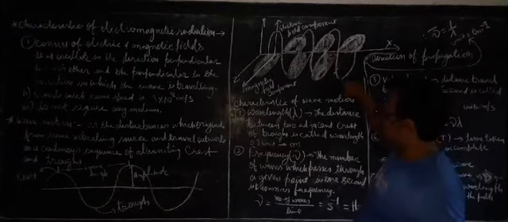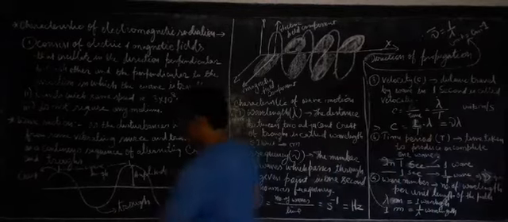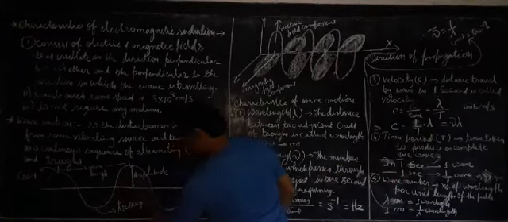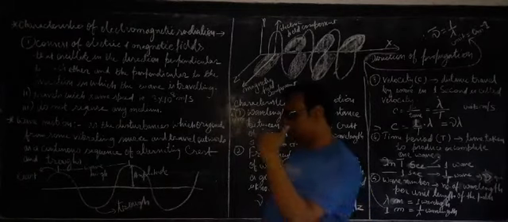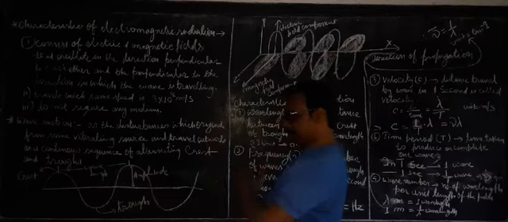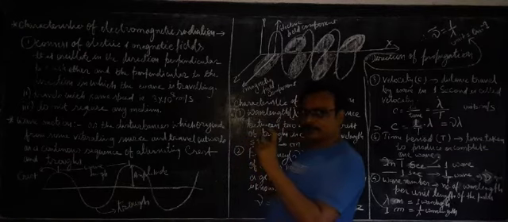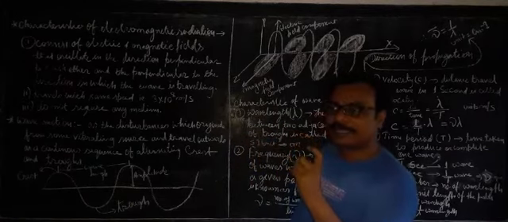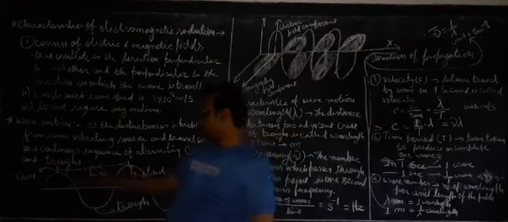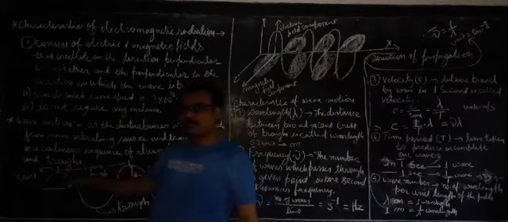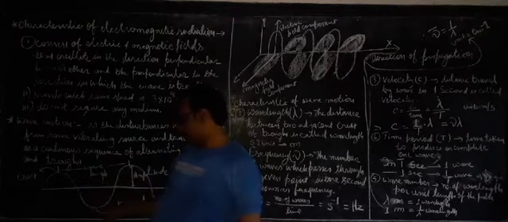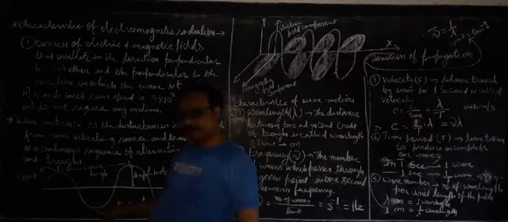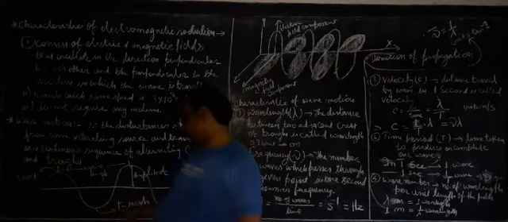So there is an alternate crest and trough. Crest, trough, crest, trough. So it creates a sequence of crest and trough. Maximum point of displacement in upward direction is known as crest, and the maximum displacement point in downward direction is known as trough.